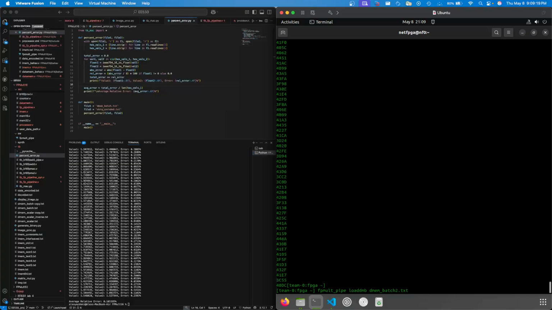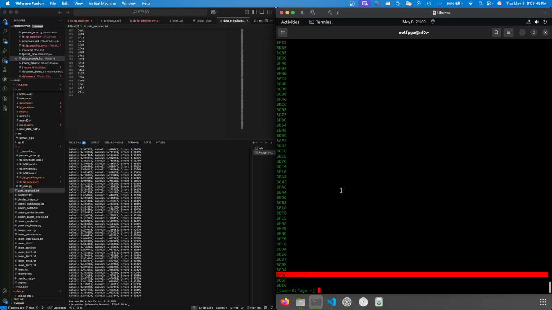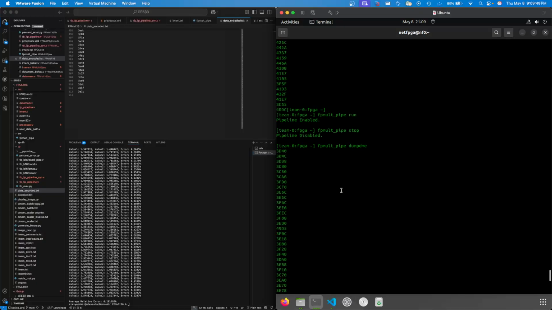So let's go ahead and run that on the FPGA. And then dump dmem again. Now to pull that up, I just need data encoded. So we expect the bottom to be 3E1C, which it is, 3C5F, 3FDC. So that's right. Let's just check the top. 3D40, 3D4C, 3D38. So this is exactly the same. And again, if we pull this out and compare all of them, we'll see that they are the same.